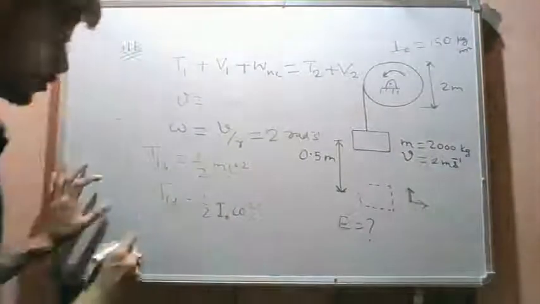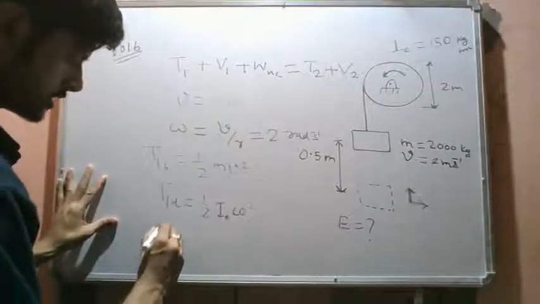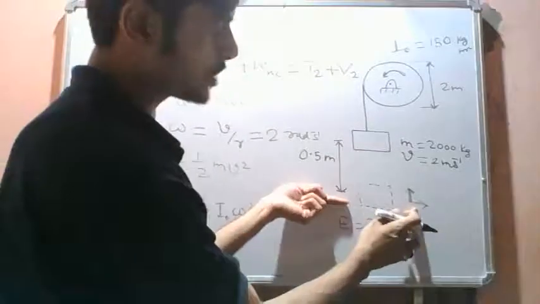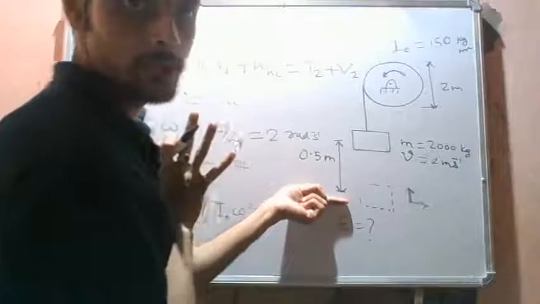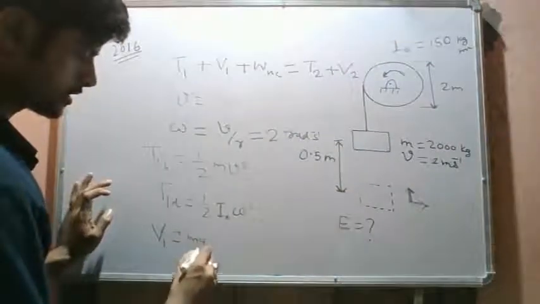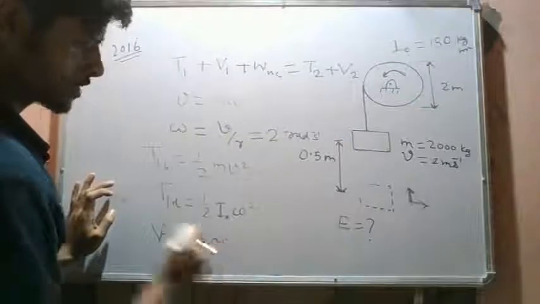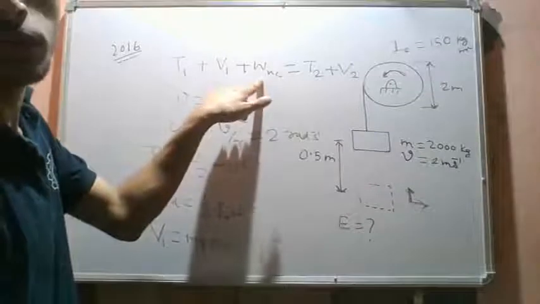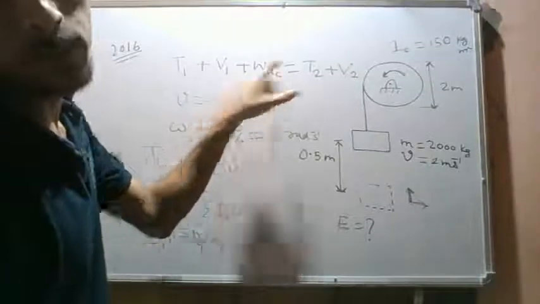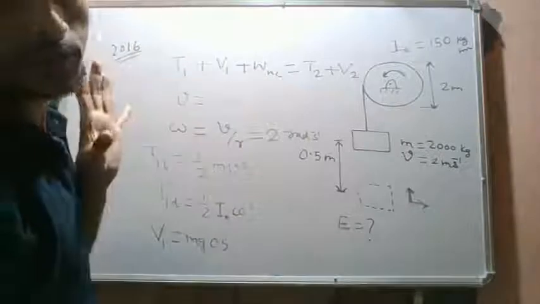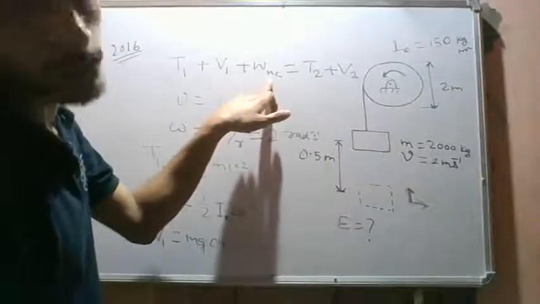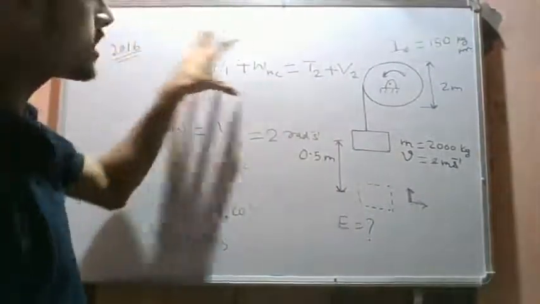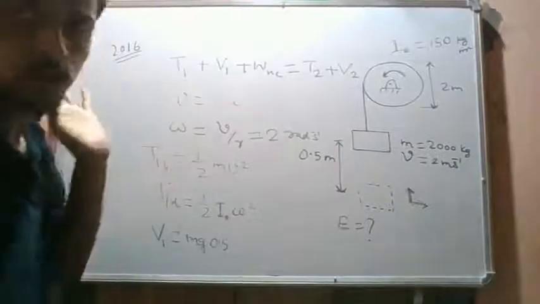Now we have the initial potential energy. We have chosen our datum over here, so the initial potential energy V1 is mg into 0.5. We are required to find the work done due to the non-conservative force only, which is the energy dissipated in friction. Finally, the energy of the system is zero, so all of these energies have been dissipated by friction. We are required to find it out.